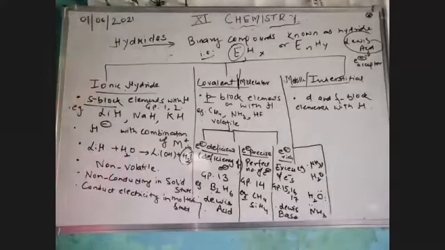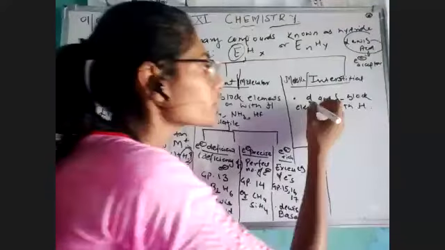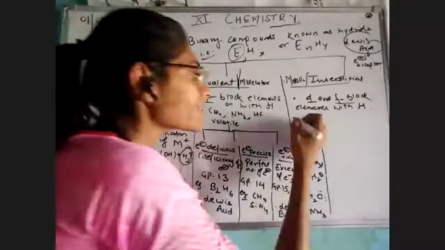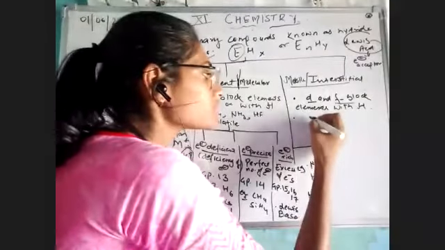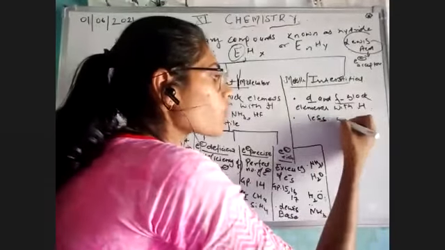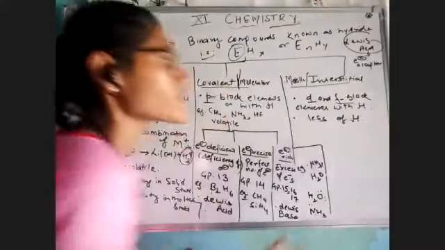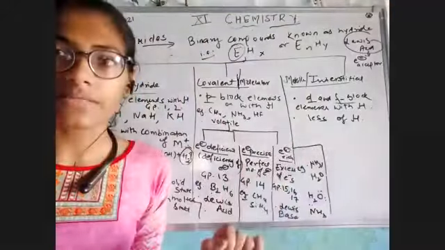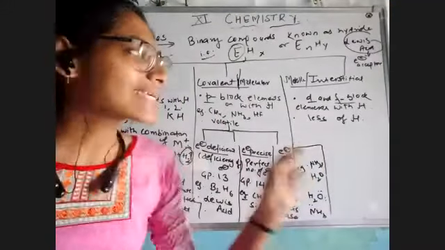All right. Now let's talk about the metallic hydride or the interstitial hydride. I have told you that these are the D and F block elements. Now the point here is they have a little less hydrogen, I would like to say. Electrons के बारे में बात नहीं कर रहे हैं हम, हाइड्रोजन के बारे में बात कर रहे हैं. They have a little less number of hydrogen.